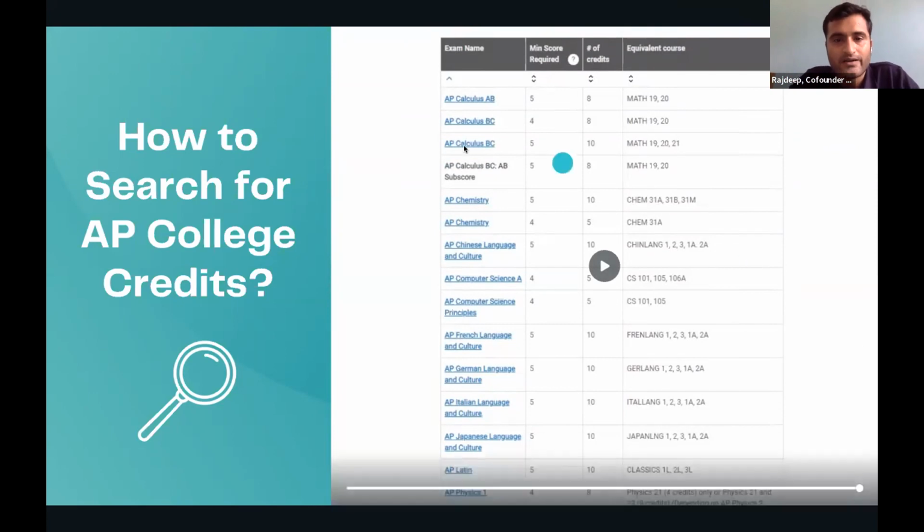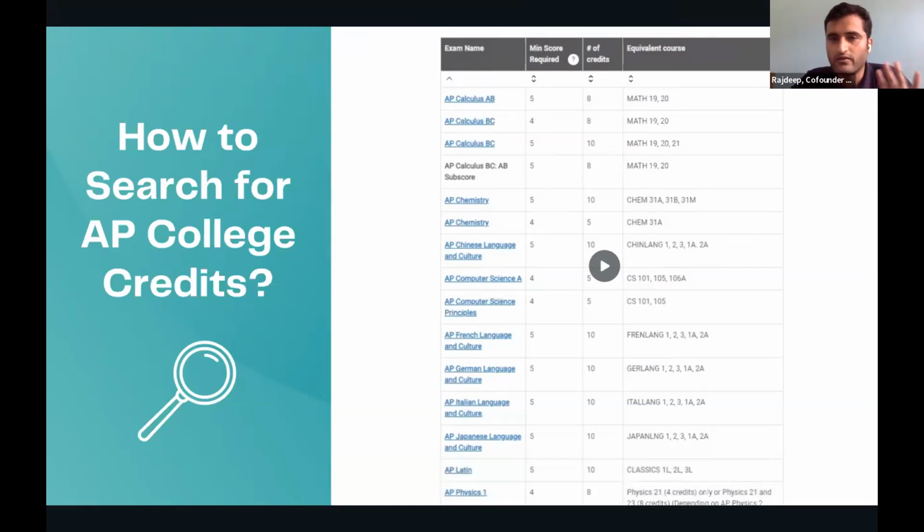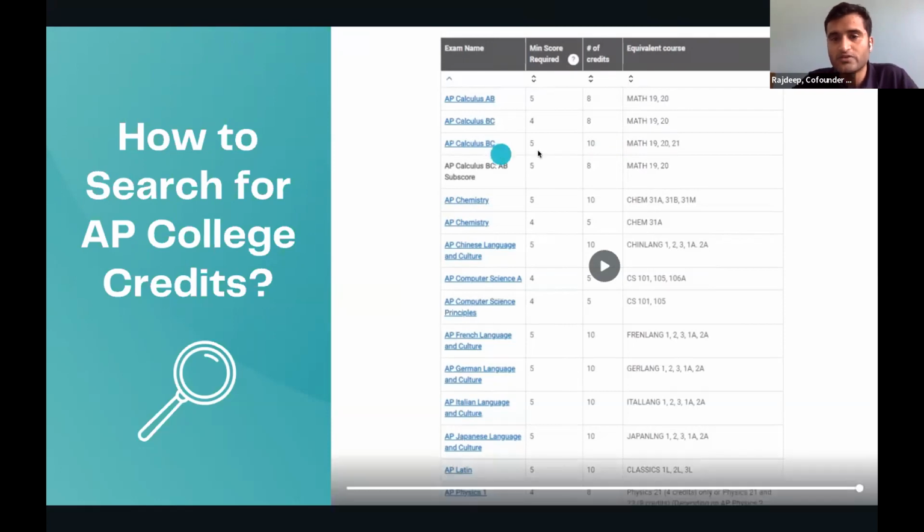If you look at this table, AP Calculus BC, if you get a 5, minimum score required is 5, you get 10 credits. Straight away 10 credits. That means every credit in US is roughly about $1,000 to $1,500, right? So you are saving almost about $15,000 just by doing this course, assuming you get a 5.